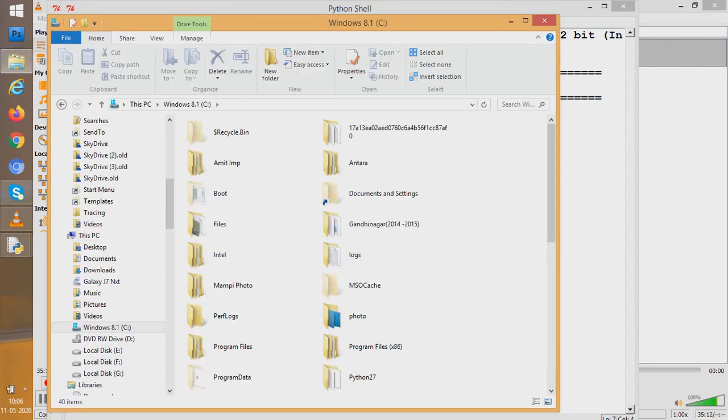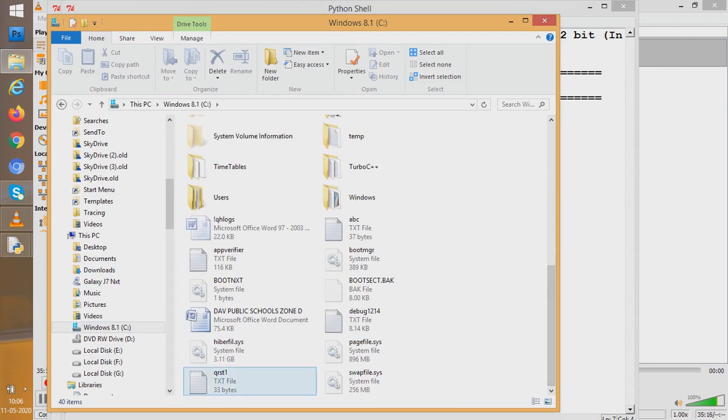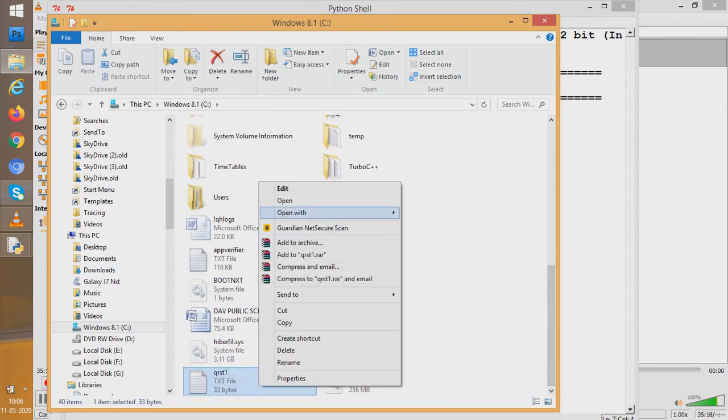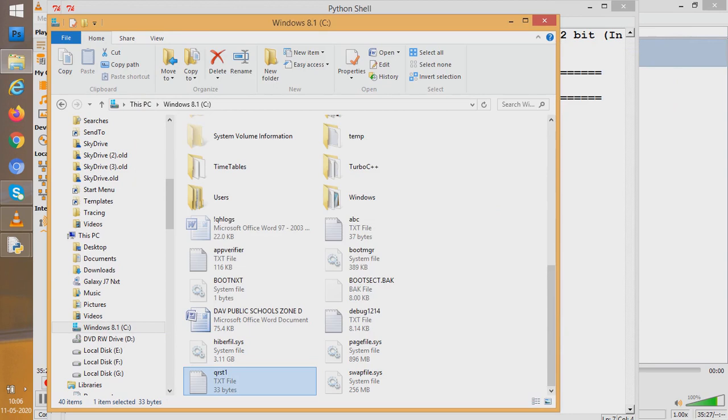So it ran. Now I'll go here, C in C drive, because dot dot, so parent directory, C drive, and I now see the file. So it should have both the things which we wrote earlier and now I am writing. See, good morning is also there and hello, how are you is also there. Both the things exist. So what is the difference between W and A?